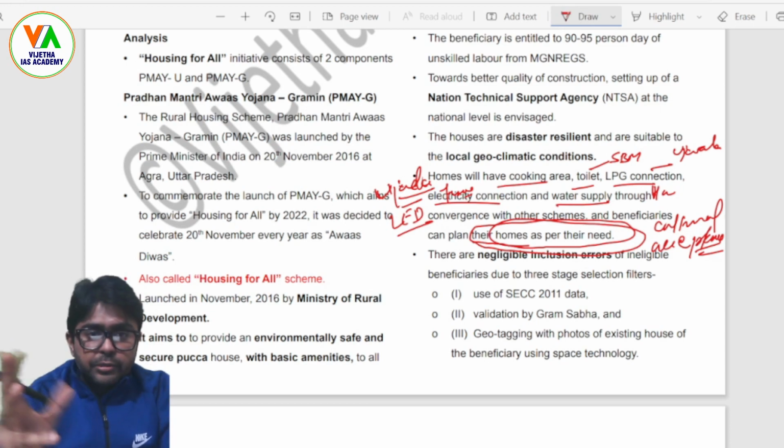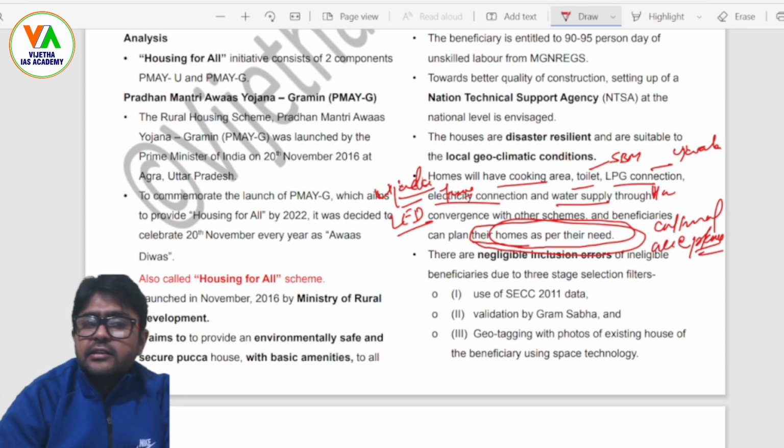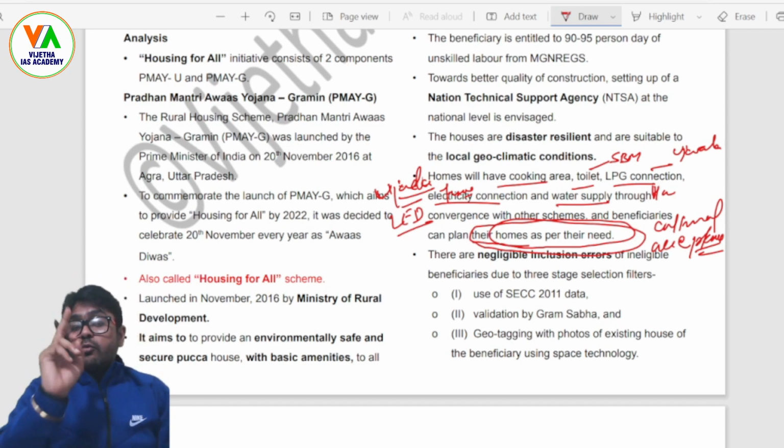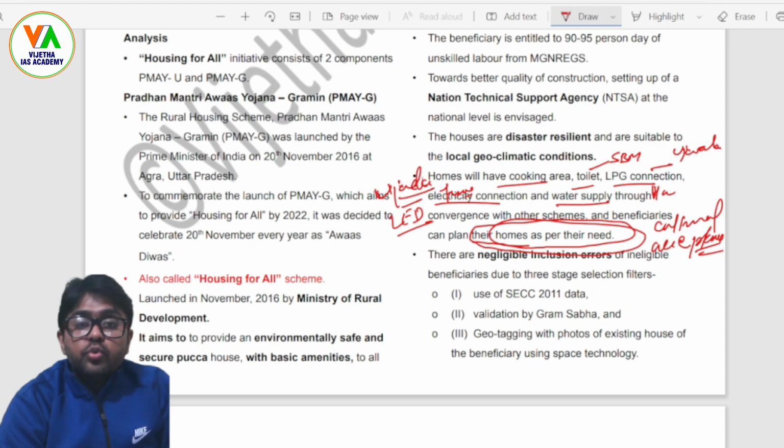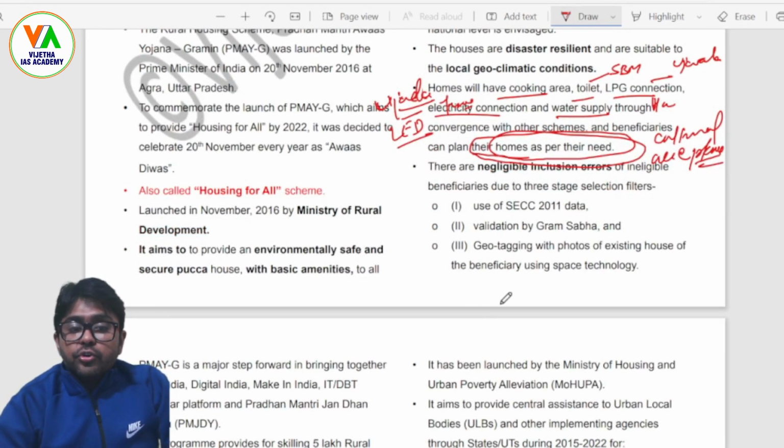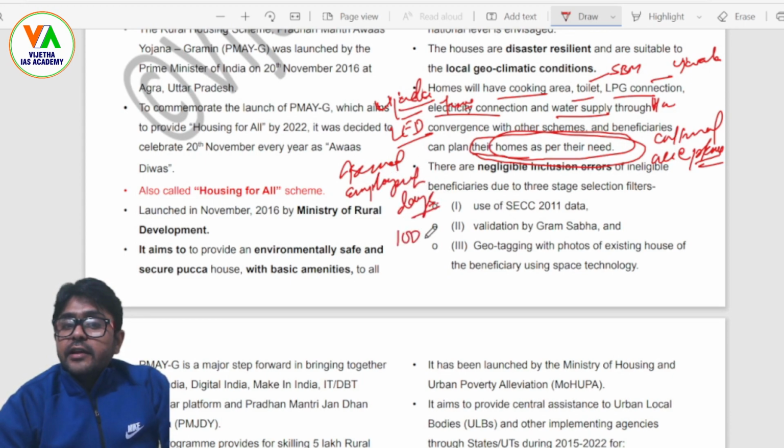Now, if we talk about the performance, okay, just one thing also: as I said, piped drinking water we have discussed, the LPG connection, the electricity connection, and different programs are also attempted. And here one most important thing is that through this, the government is also giving them assured employment days, let's say 100, under MG NREGA, the Mahatma Gandhi National Rural Employment Guarantee Act or scheme.